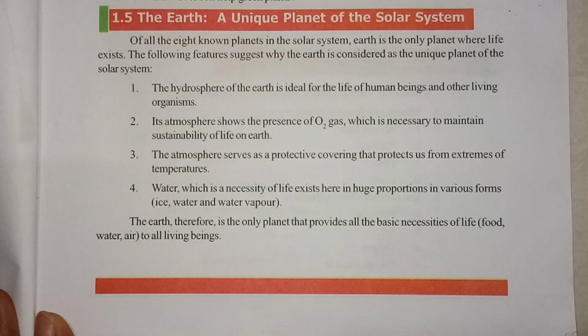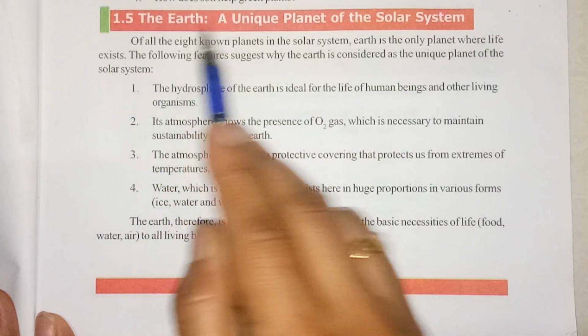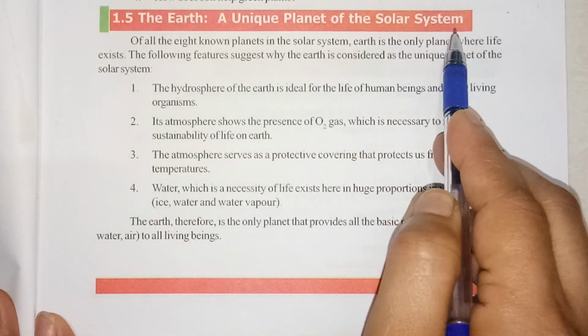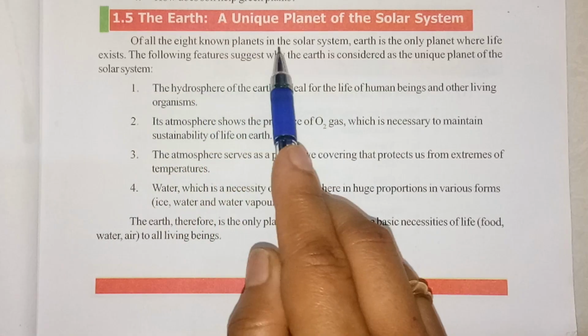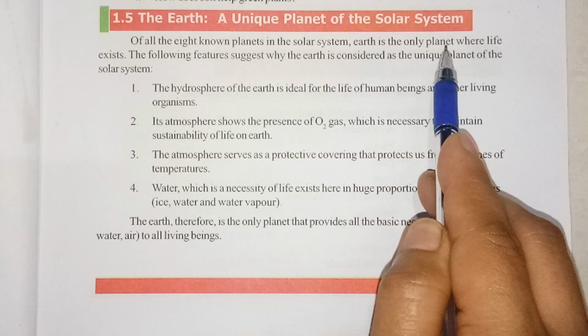Coming to the next topic, 1.5, the Earth, a unique planet of the solar system. Students, if you remember, before starting this chapter I told you that our Earth is a unique planet. Why is it a unique planet? Because it supports life. It is the only planet in our solar system which supports life. Why? Because it has oxygen in its air and water on its surface. Of all the 8 known planets in the solar system, Earth is the only planet where life exists.